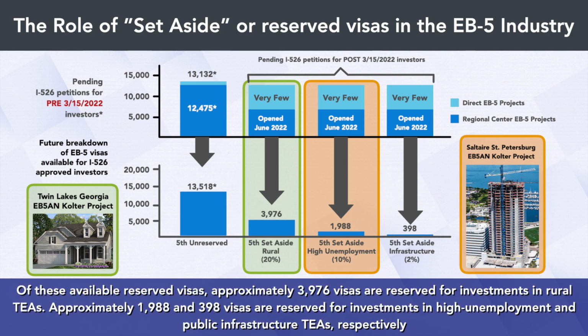Of these available reserved visas, approximately 3,976 visas are reserved for investments in rural TEAs. Approximately 1,988 and 398 visas are reserved for investments in high unemployment and public infrastructure TEAs, respectively.